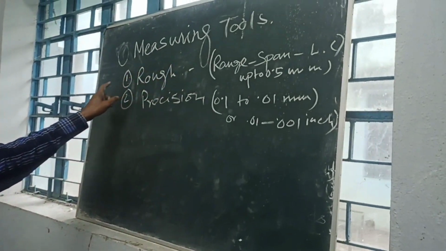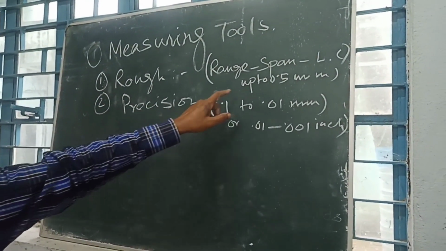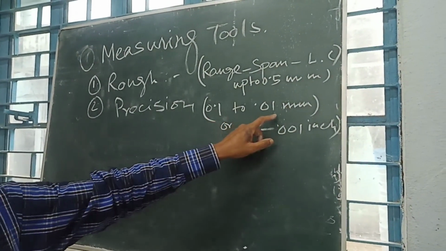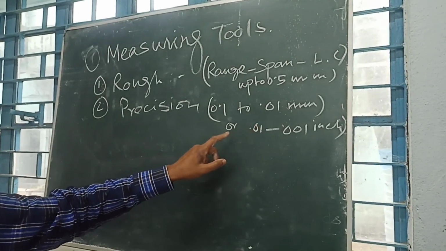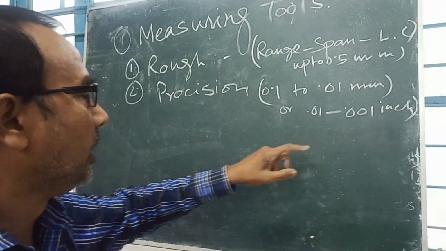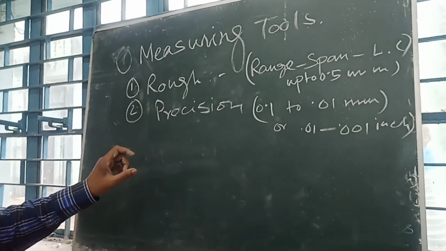Measuring tools are generally of two types. One is rough, another is precision. Rough means up to 0.5 can be measured, and precision means 0.1 to 0.01. Very precise measurement can be made, or in inches 0.01 to 0.001 inch can be measured by this instrument. And precision instruments take help from a vernier scale.